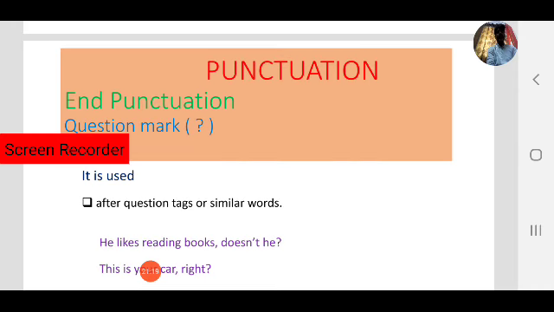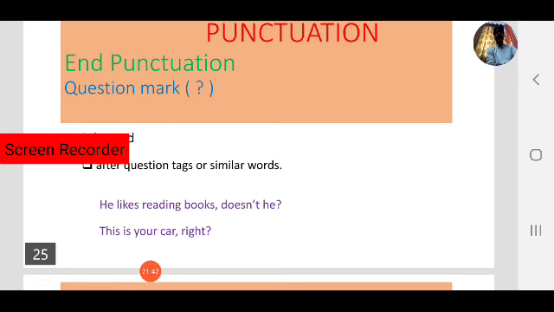Where is the question mark used? Second case, after question tags or similar words we also use a question mark. In the first case we use question marks at the end of interrogative sentences. Coming to the second case, after question tags or similar words. For example, he likes reading books, doesn't he?